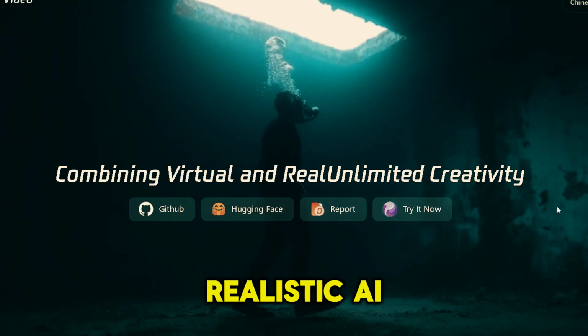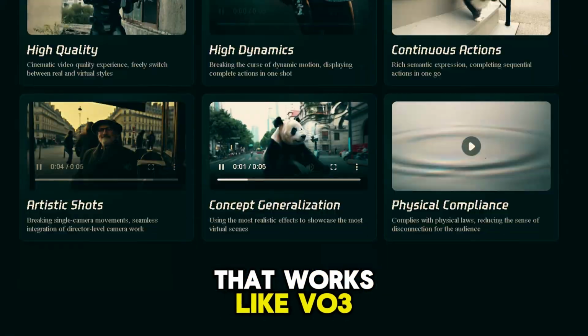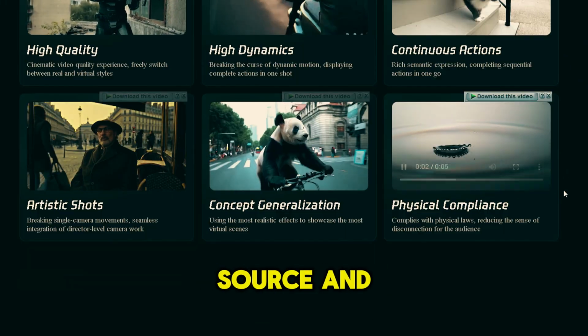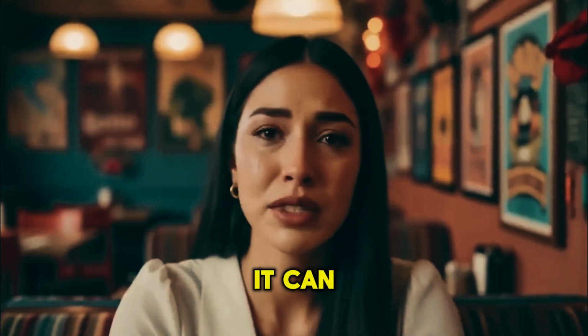Want to make ultra-realistic AI videos without paying anything? There's a new tool that works like VO3, but it's free, open source, and works in many languages. It's called Huion Video Avatar. It can animate a face.